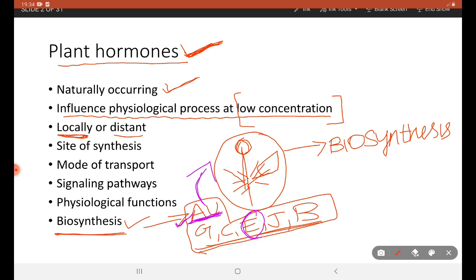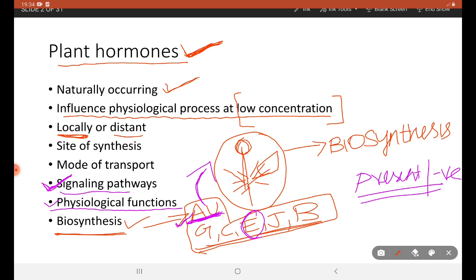Each hormone is produced from its own precursor. Each hormone has its own importance and physiological functions. We will see why the plant needs that hormone. Signaling pathway: hormones cannot work as such. They need an on and off mechanism, to determine how the plant will react in their presence and in their absence. This is done with the help of the signaling pathway.